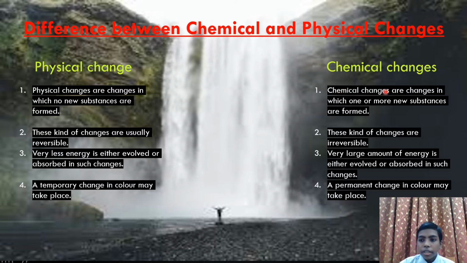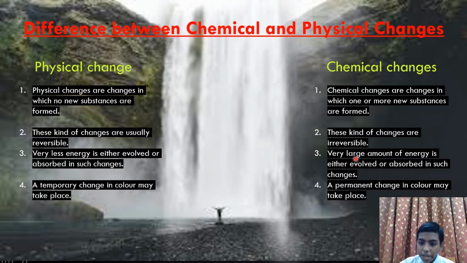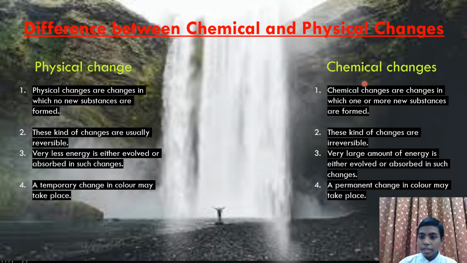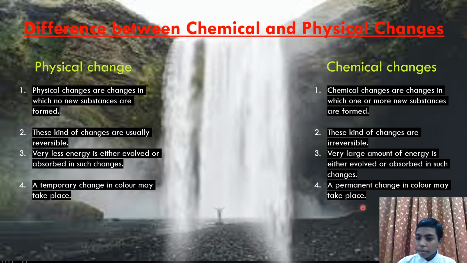In chemical change, one or more new substances are formed. In physical change, the change is usually reversible, while chemical changes are irreversible. Very little energy is evolved or absorbed in physical changes, whereas a very large amount of energy is evolved or absorbed in chemical changes. In a physical change, a temporary color change may take place, and in chemical changes a permanent color change may take place.